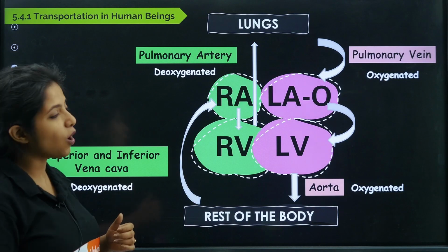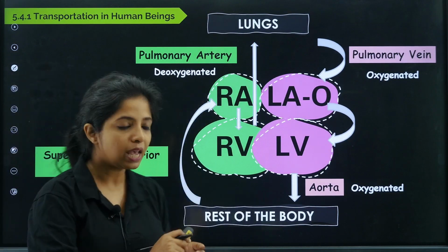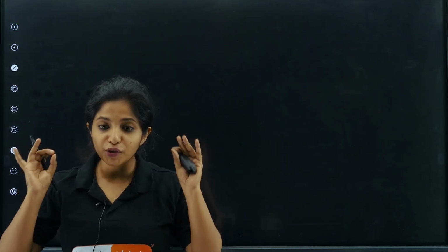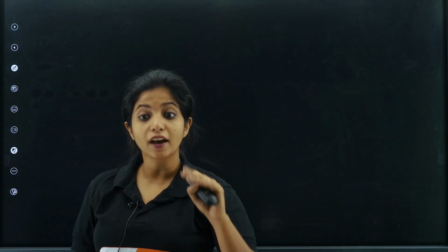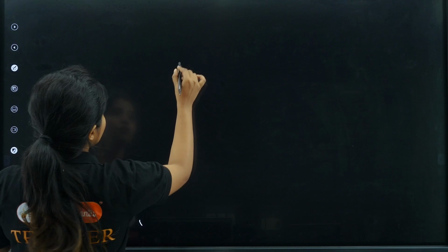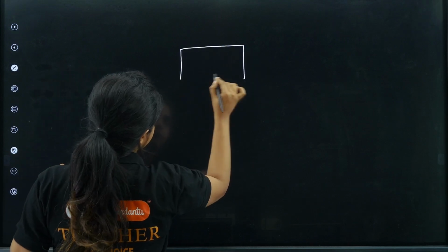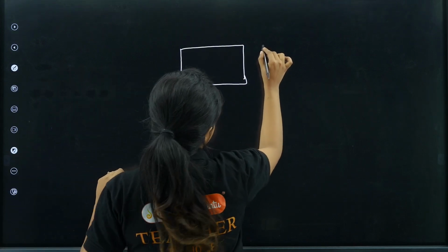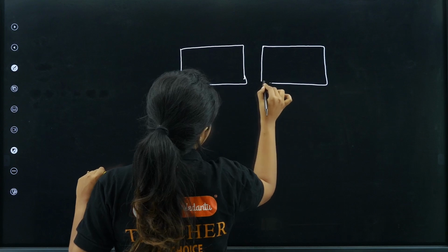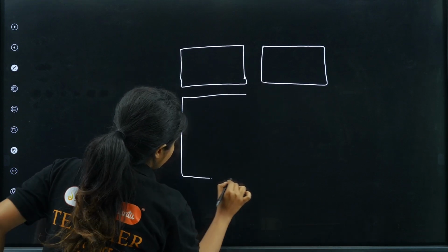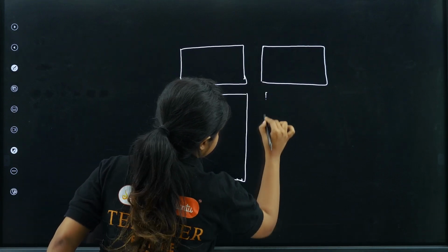So I will be starting off with the heart, my dear champions, and over here I will be making something like this. In the case of the human heart, that is us, how many chambers of the heart do we have? I am saying we have a 4-chambered heart. 2 of them are at the upper area like this, and 2 of them are in the lower area like this.